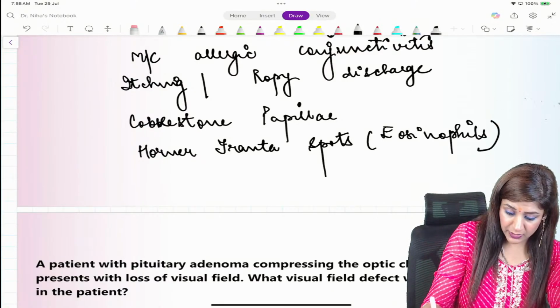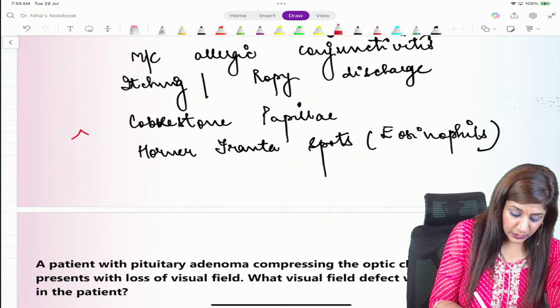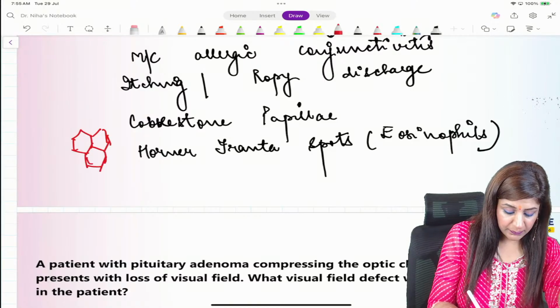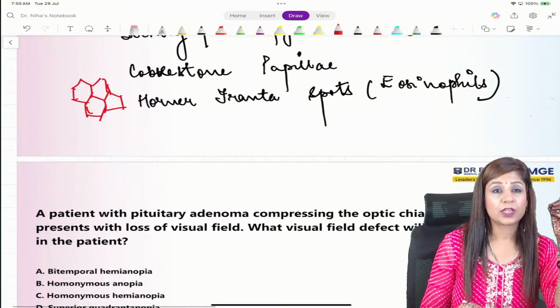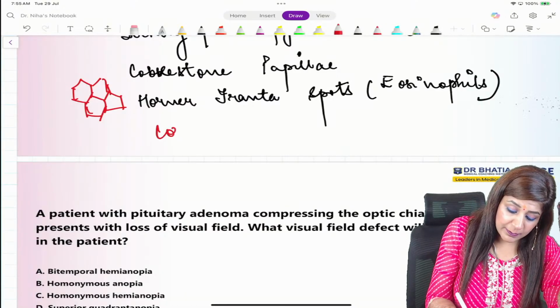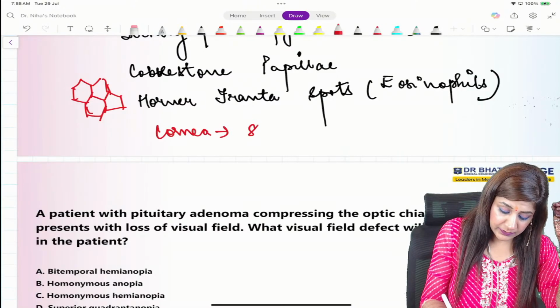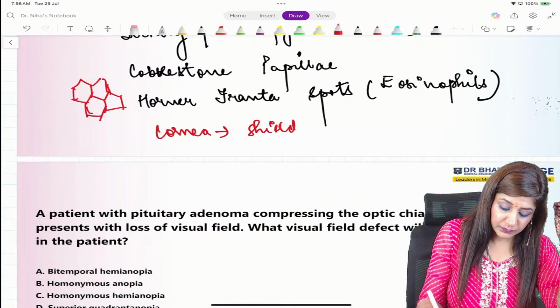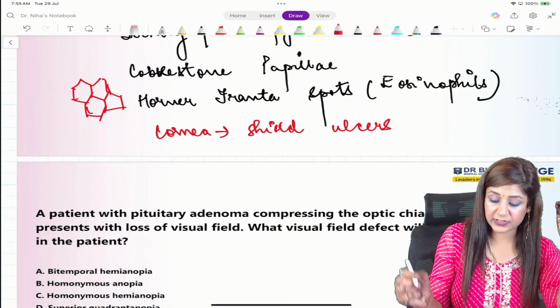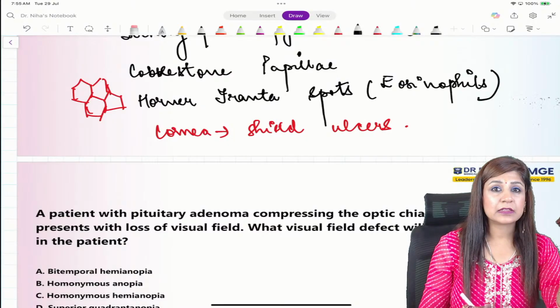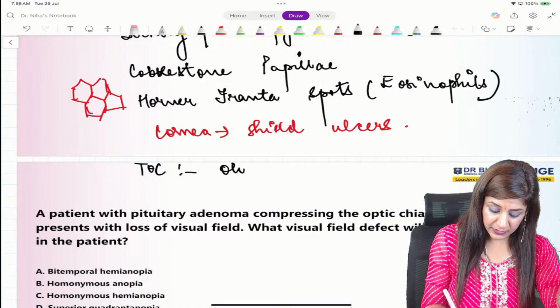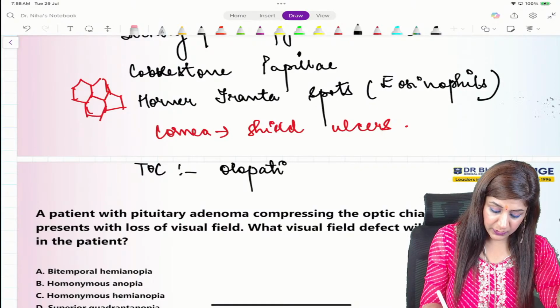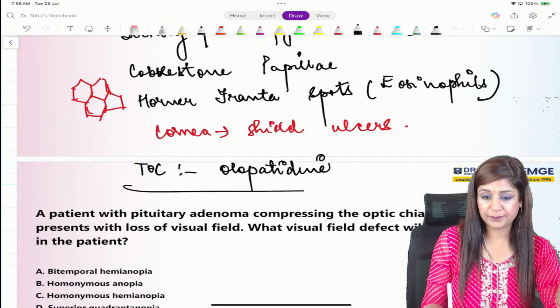Cobblestone papillae are polygonal raised areas like this, and can be hexagonal or pentagonal also. In the cornea we have the shield ulcers. And to complete the topic, what is the treatment of choice? That is olopatadine.